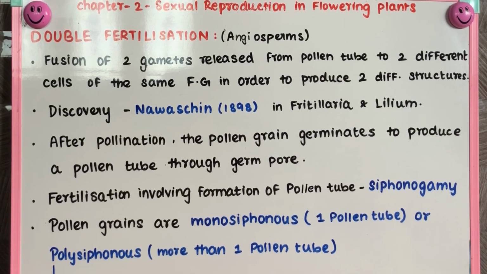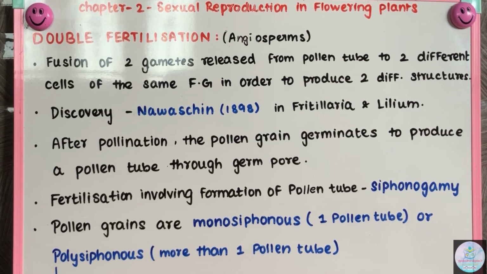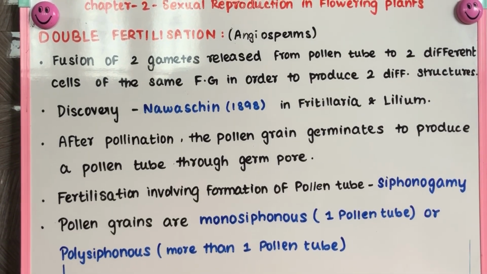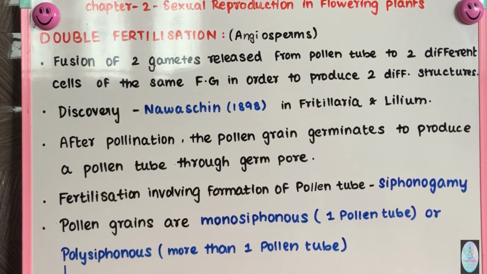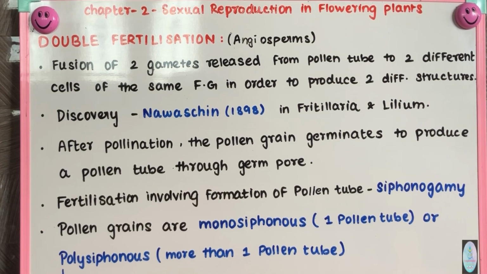Hello everyone, today we are going to discuss double fertilization in chapter 2, sexual reproduction in flowering plants. Double fertilization is seen only in angiosperms, that is, flowering plants. First I will read the definition and then we can go to the meaning of the definition.